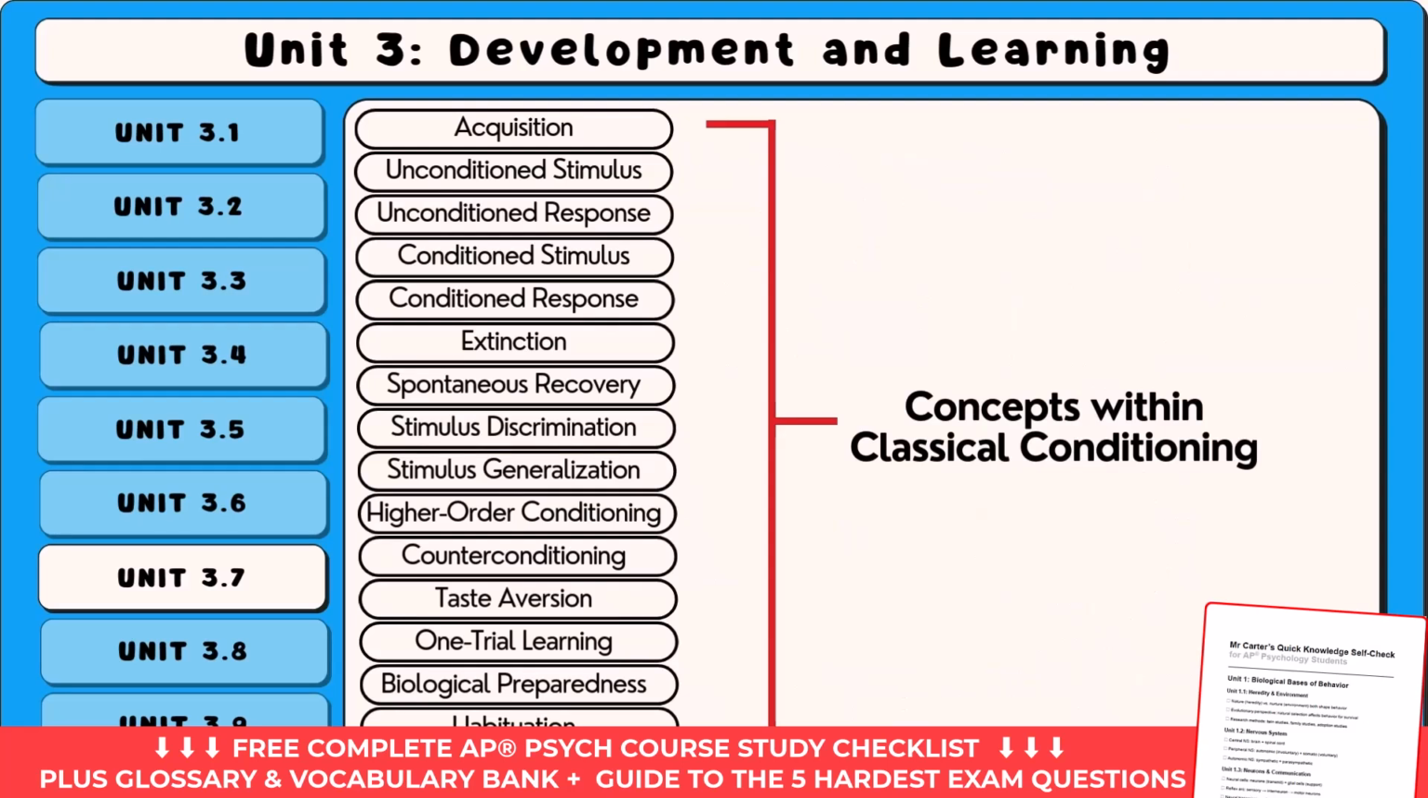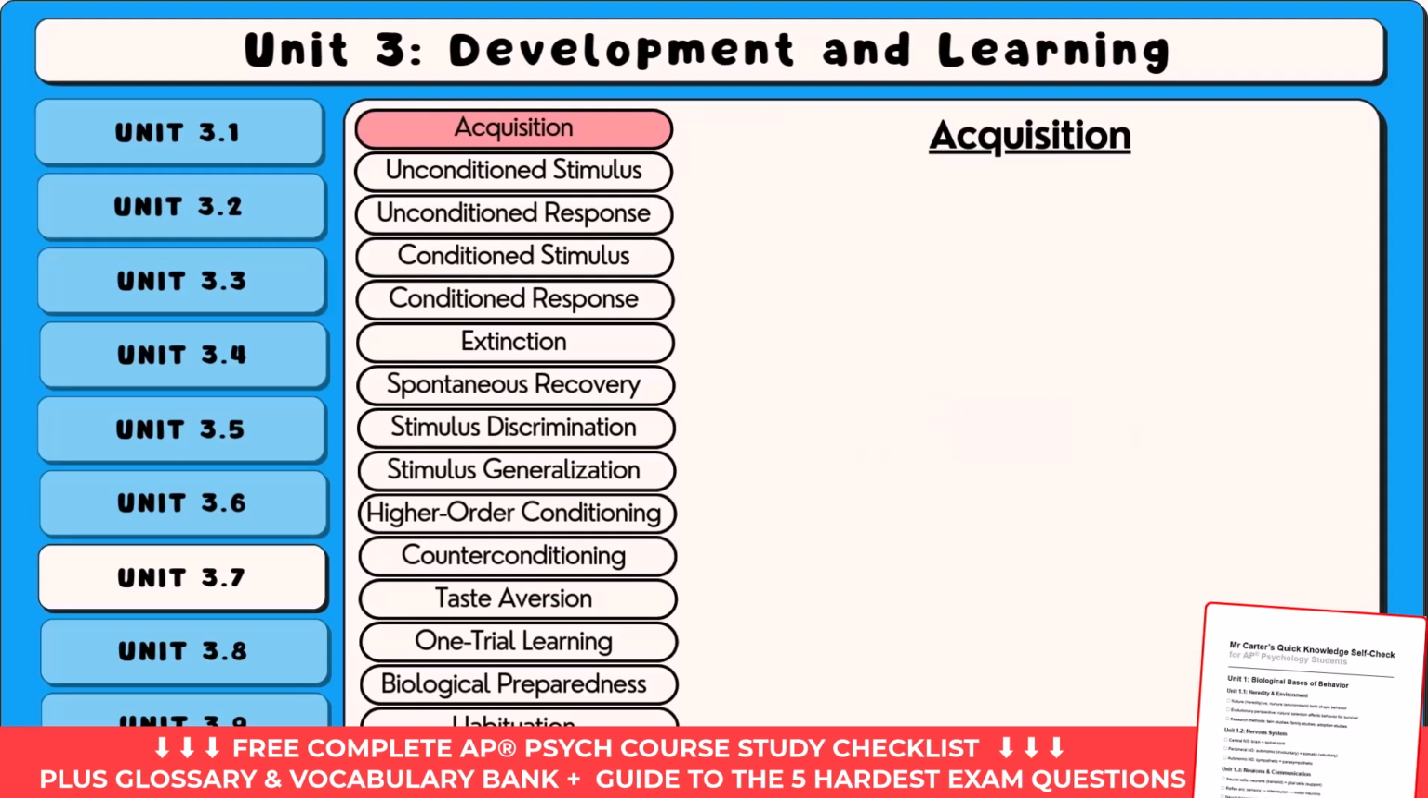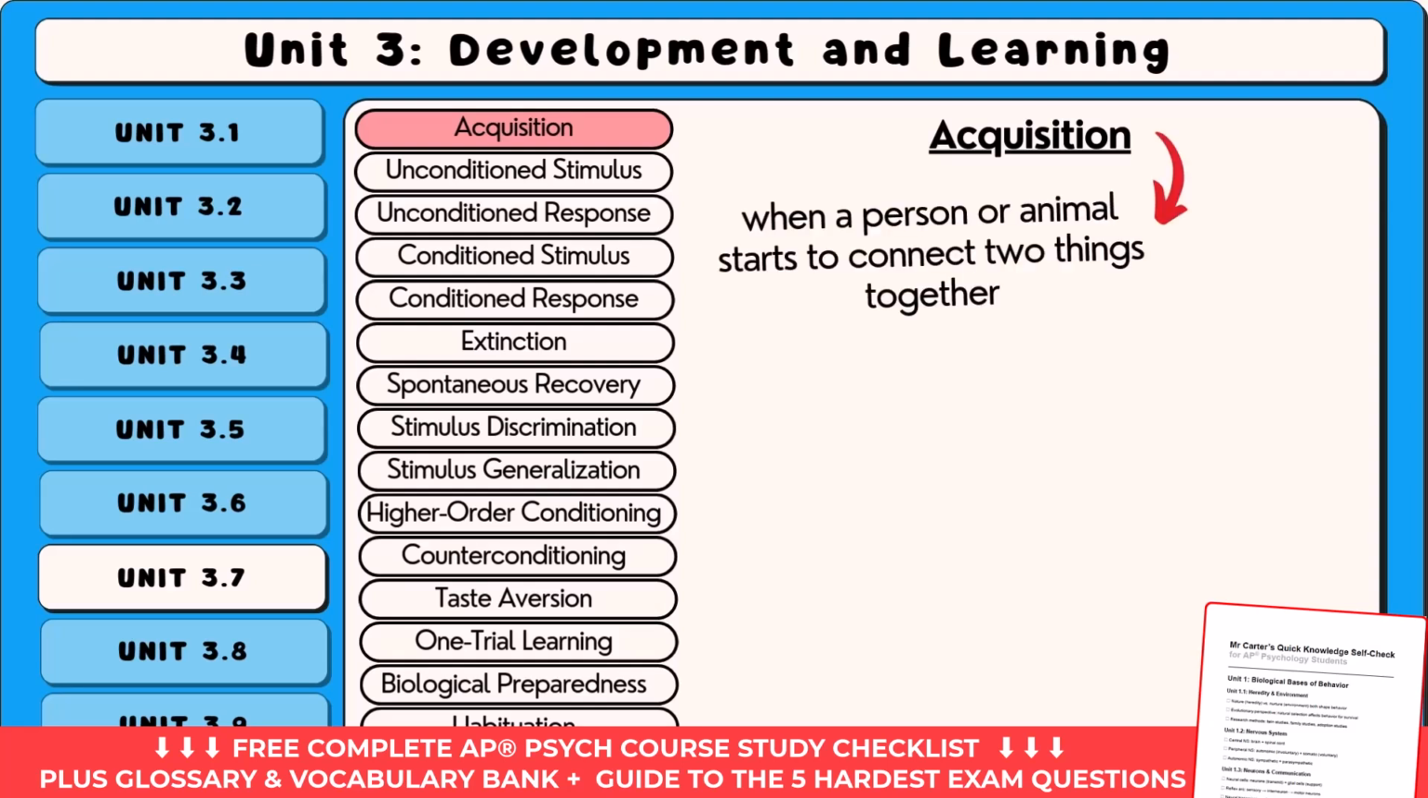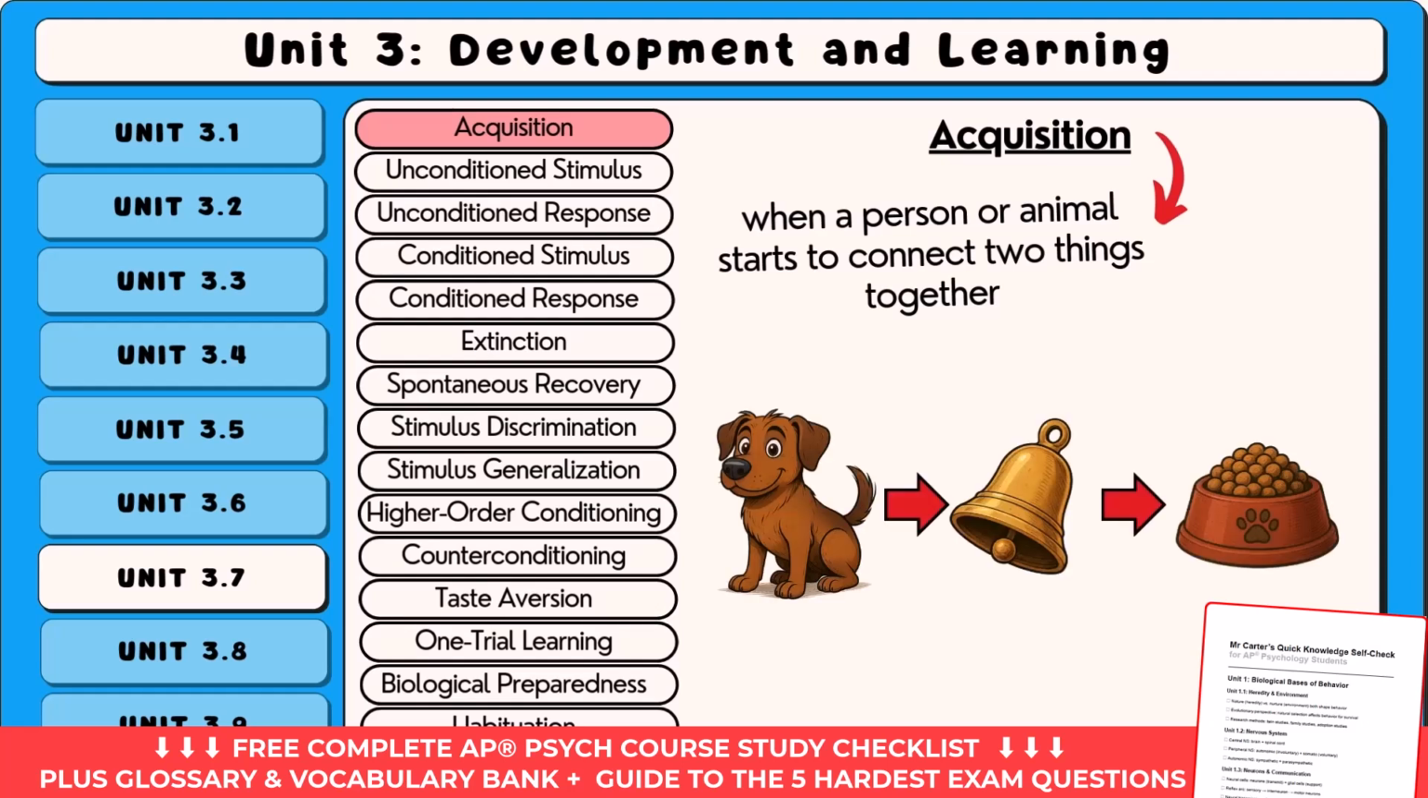We'll go through them one by one, starting with the term acquisition. Acquisition is the first stage of learning something new. It's when a person or animal starts to connect two things together. For example, imagine a dog hears a bell and then gets food right after. At first, the bell doesn't mean anything, but if the bell rings every time food comes, the dog starts to expect food when it hears the bell. That learning process, when the dog starts to make the connection between the bell and the food, is called acquisition. It's when the learning is being acquired or picked up.